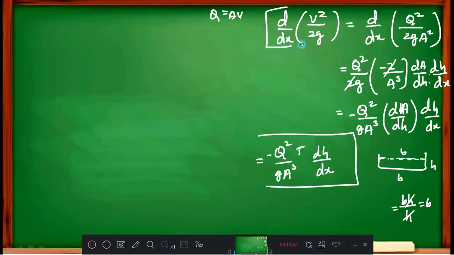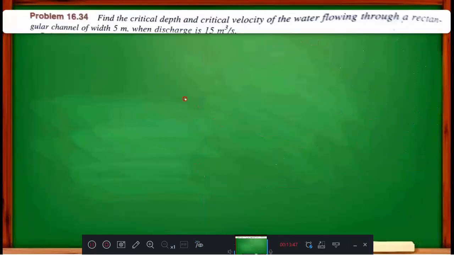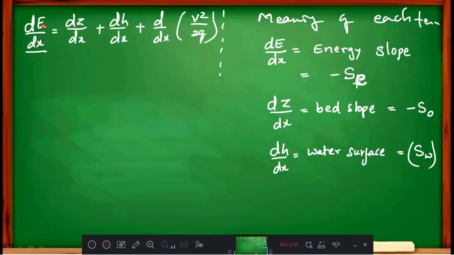In place of d by dx of v square by 2g, I can write minus q square by g a cube T dH by dx. Now I will go back to my original form. What is dE by dx? dE by dx is SE minus SE is equal to, what is dZ by dx? dZ by dx is minus S naught, and this I will keep as it is, dH by dx.